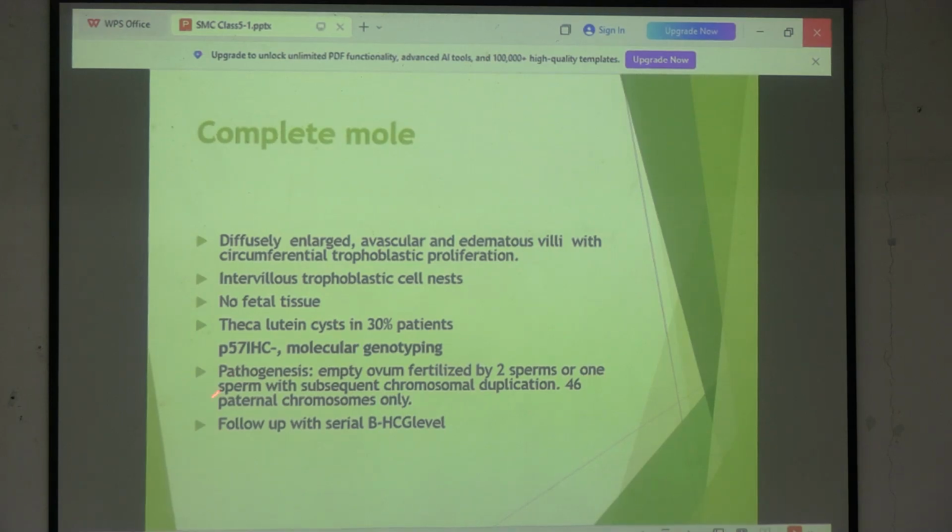Next point is P57 IHC. If you do molecular genotyping, it will be negative. Do you have an idea of IHC? IHC full form? Immunohistochemistry. ঘাড় নাড়াচ্ছে মানে জানেই না। So the point is, in which topic you have usually heard this particular IHC? IHC টা আমরা কোন টপিকে বেশি ডিসকাস করেছি? ডিউরিং ডায়াগনোসিস অফ কোন সিস্টেমে IHC ডিসকাস হয়েছে? কোথায়? লাংস। হ্যাঁ, লাংসে হয়েছে।